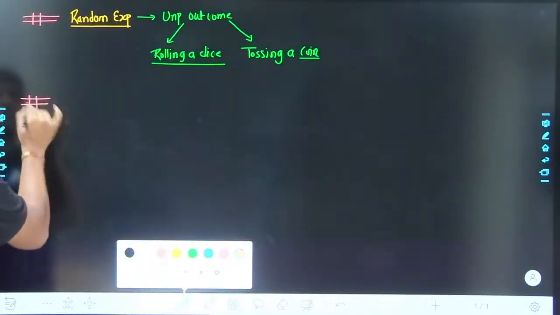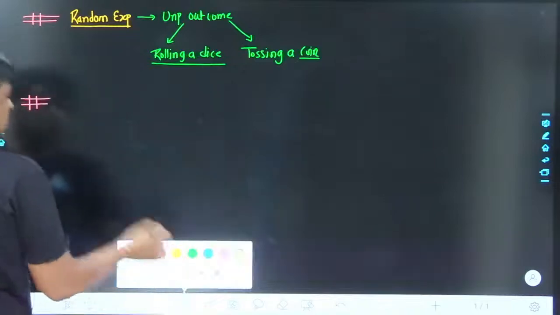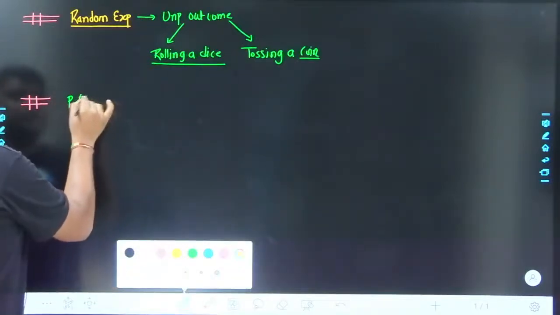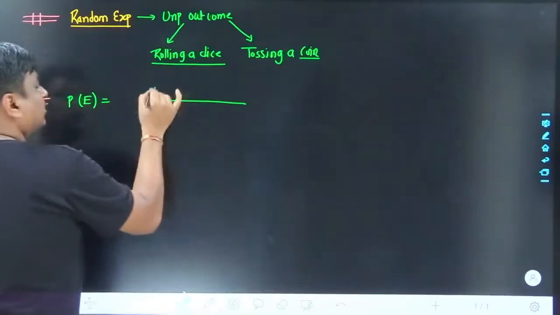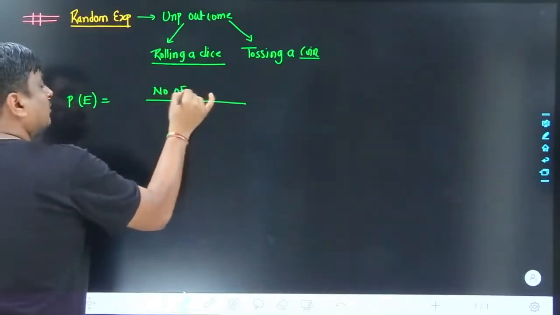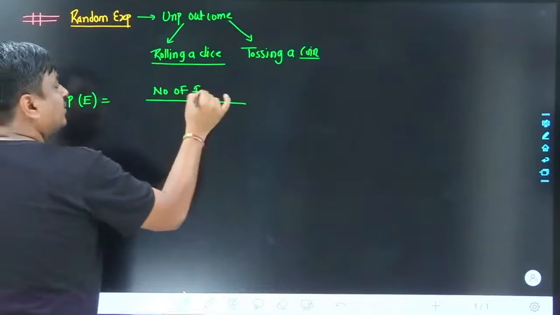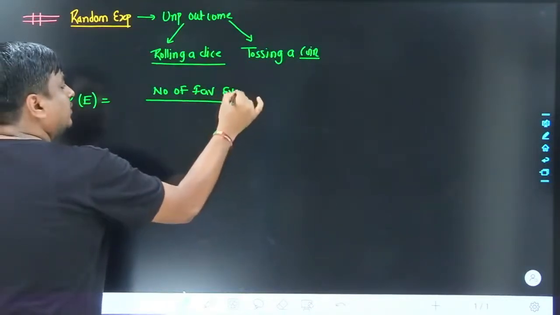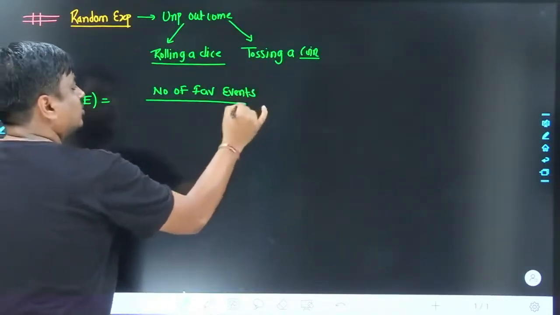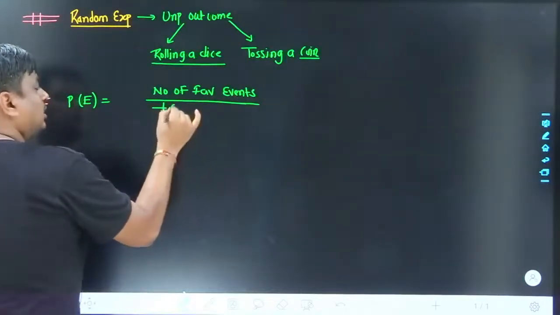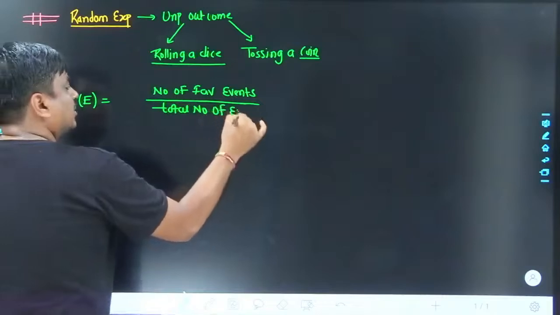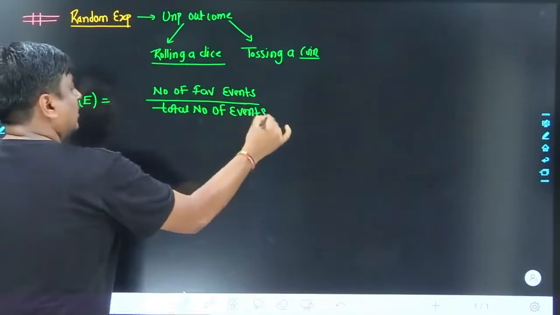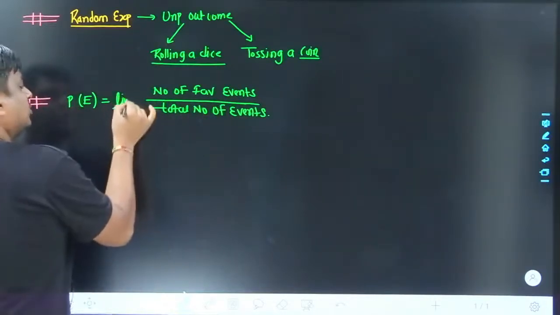In the last class we saw that the probability for the occurrence of a certain event E is written as P(E). Mathematically it is defined as the number of favorable events which favor your event E, divided by the total number of events in your sample space, where the number of trials is reaching towards infinity.